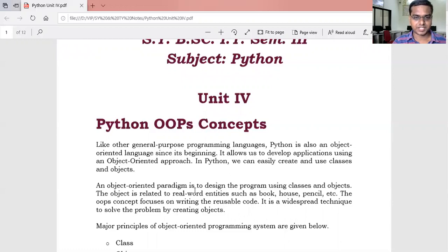Object-oriented programming is to design the program using classes and objects. The object is related to a real-world entity such as book, house, principal, etc. The OOPS concept focuses on writing reusable code. It is a technique to solve the problem by creating objects. So what is meant by object? We can divide a large problem into a number of entities. That entities are known as the objects.